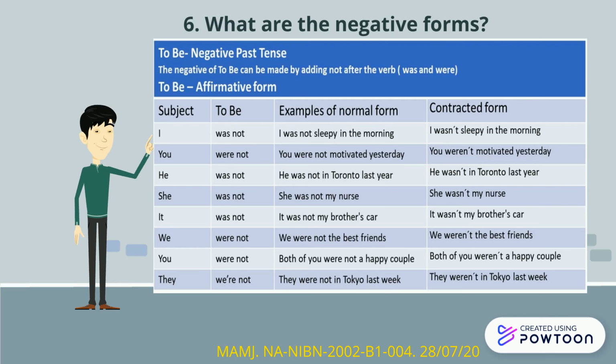And we have the contracted form. I wasn't sleepy in the morning. You weren't motivated yesterday. He wasn't in Toronto last year. She wasn't my nurse. It wasn't my brother's car. We weren't the best friends. Both of you weren't a happy couple. They weren't in Tokyo last week.